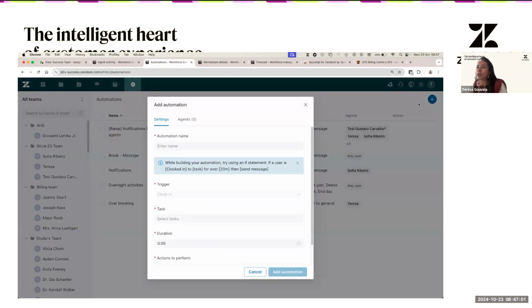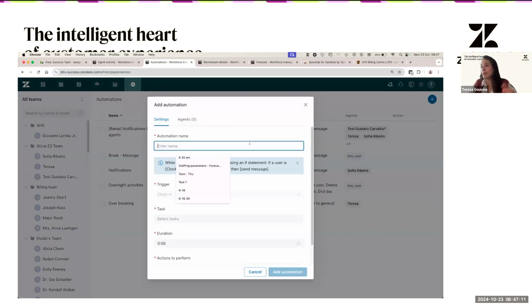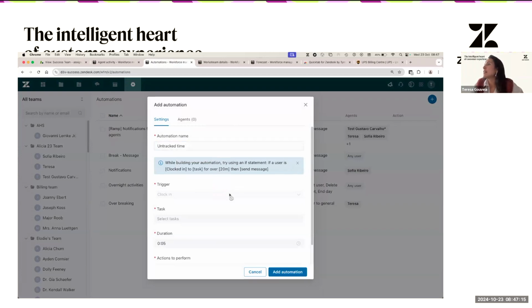But this is like for new accounts. By default, you have an automation for 3 hours to end the day of agents when they spend more than 3 hours in the same activity. But if you don't, the way that you can create this is like this, let's say on track time. And then I can say this is normal. And this is the way that you have to think about when you build your automation.